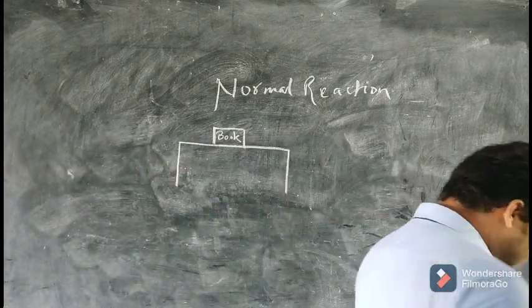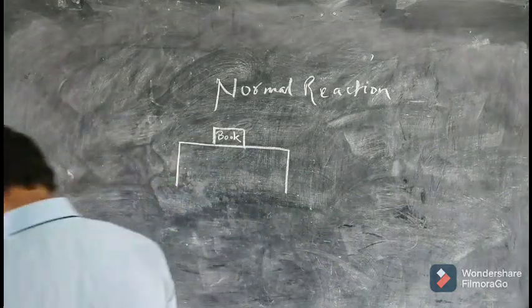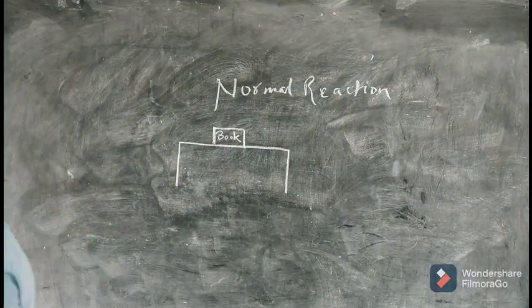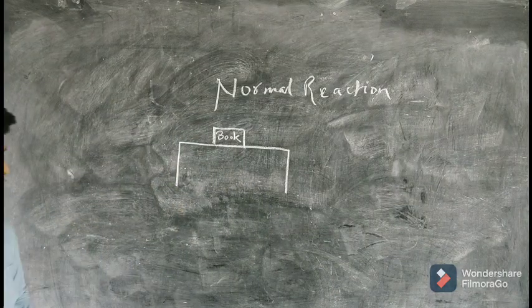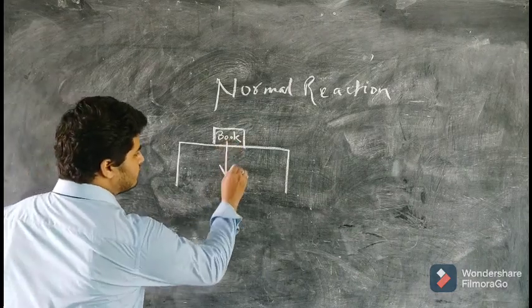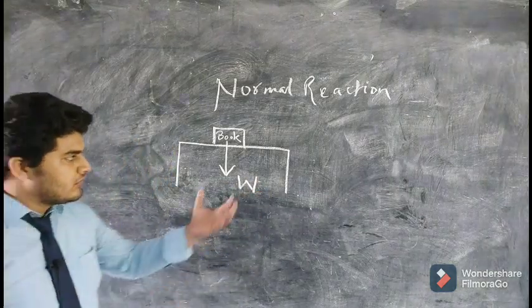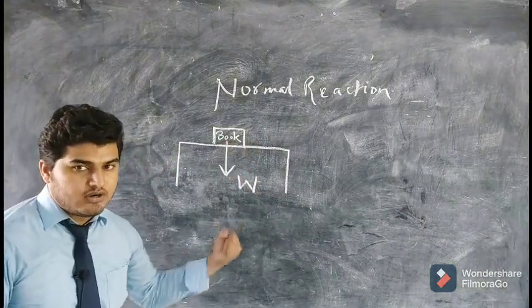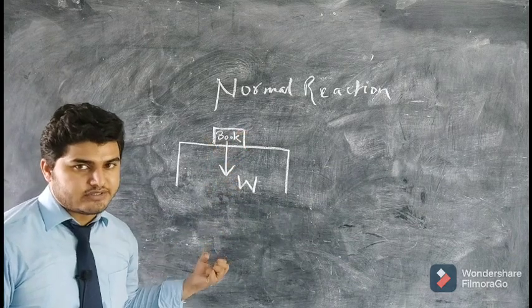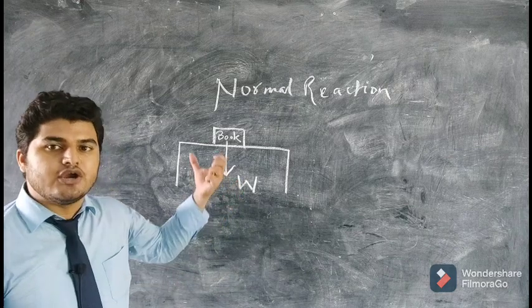Is there any force being applied over here? Yes, there is a force being applied over here. Can you guess what that force is? Yes, that force is the weight of the book. The book is being pulled by the earth downwards. That is the weight of the book acting downward, and weight is a kind of force.